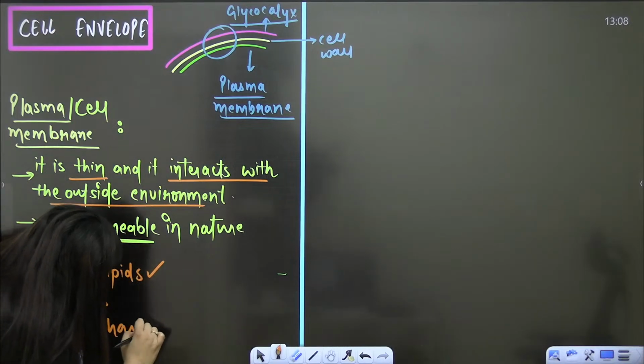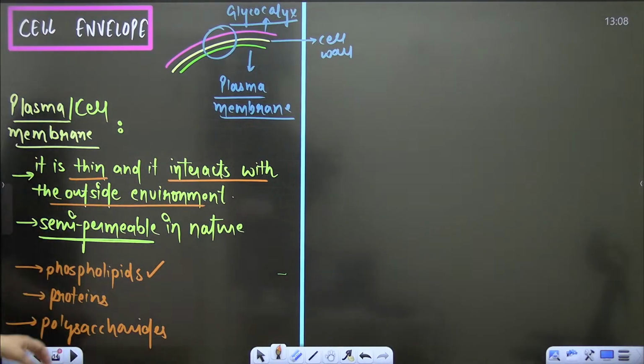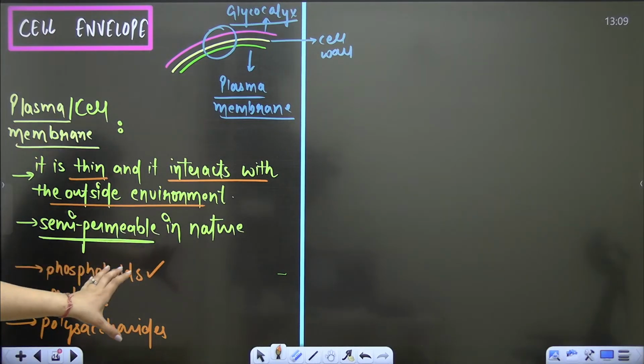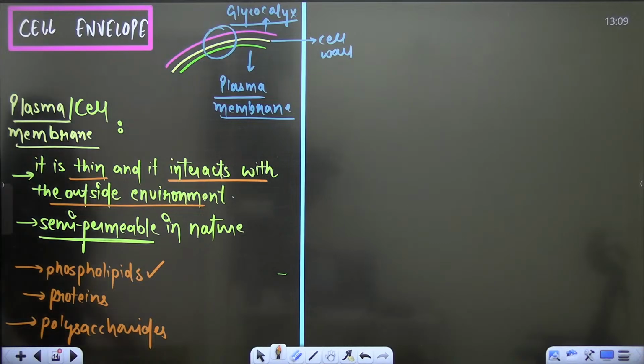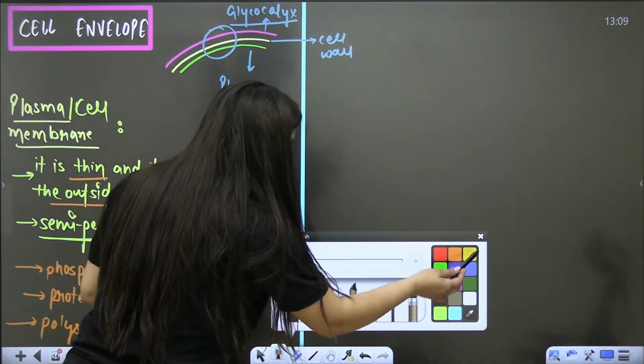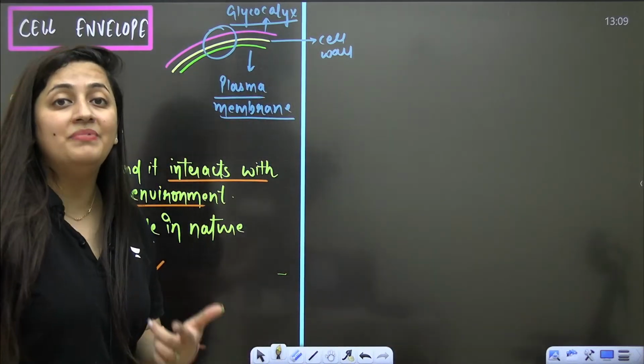Right. So when you talk about the composition of the cell membrane, definitely phospholipids are present. We know that there will be a phospholipid bilayer, proteins are there, and some amount of polysaccharides. Clear? I hope you know this. If you don't know it, please write it down.